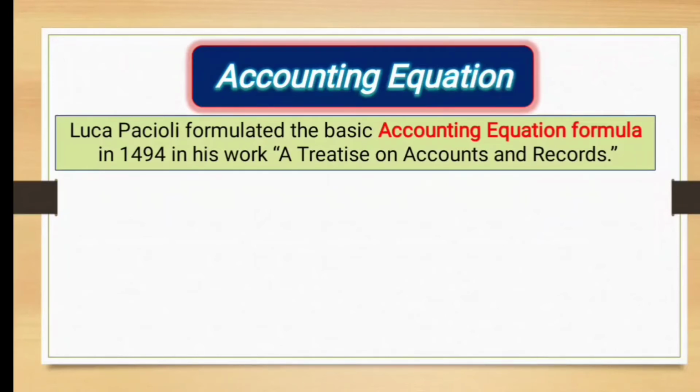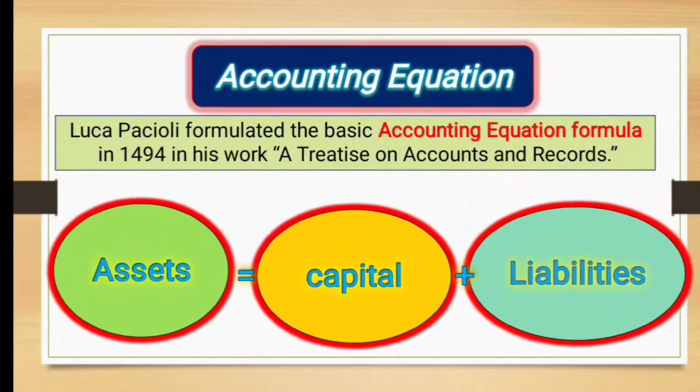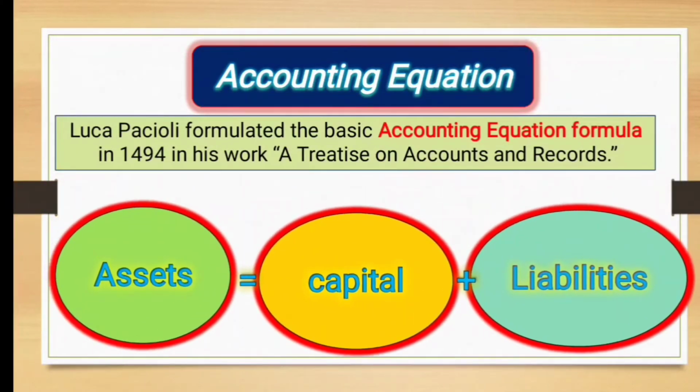So we understood the formula. The basic formula is as follows: Assets is equal to capital plus liabilities. Right? The basic formula is assets is equal to capital plus liabilities.